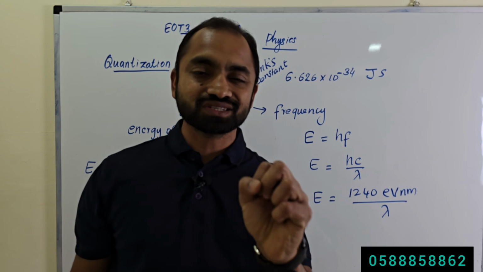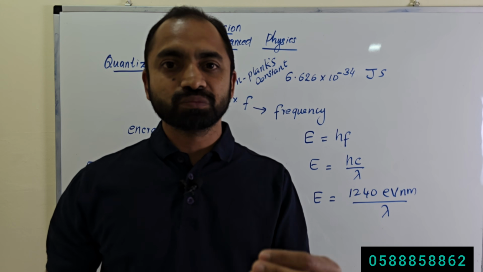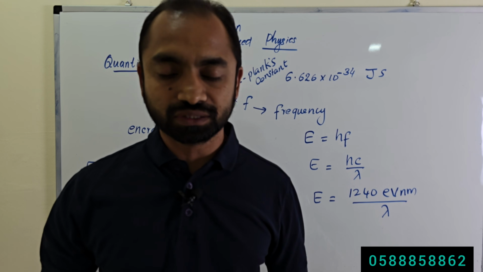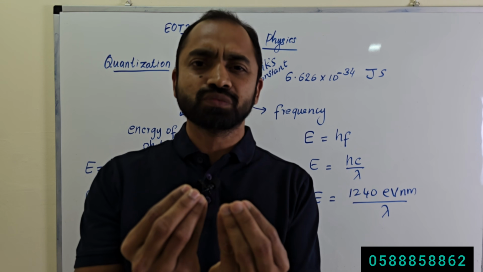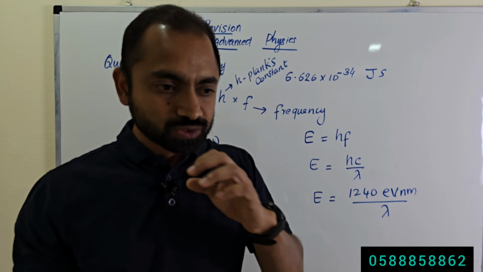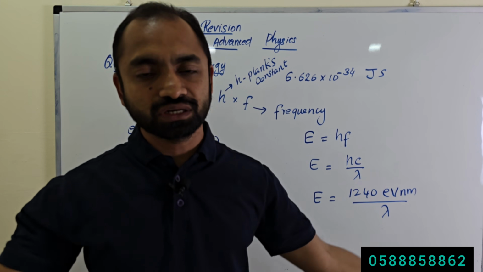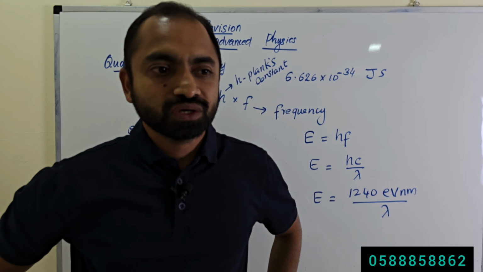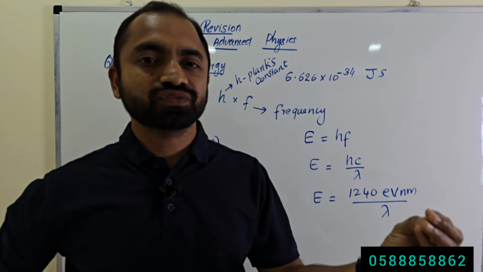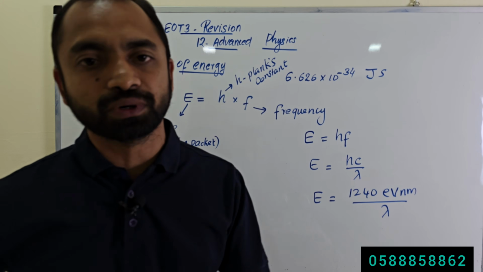Then what is electron volt? Subatomic particles like electrons and protons have a very small amount of energy, but we normally express energy in joules. 1 joule is a very large amount of energy compared to the energy of such small subatomic particles.